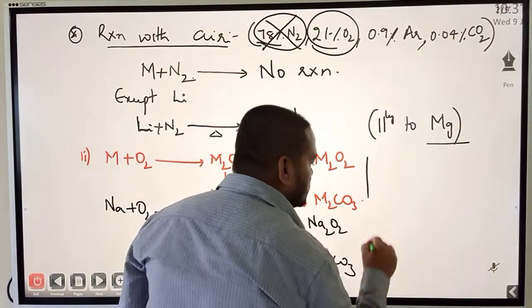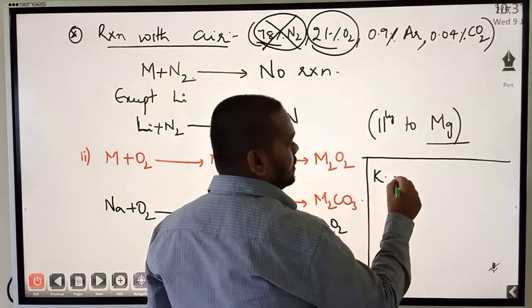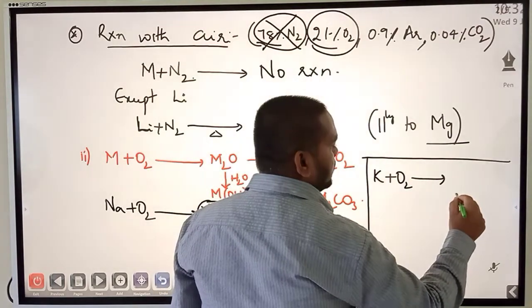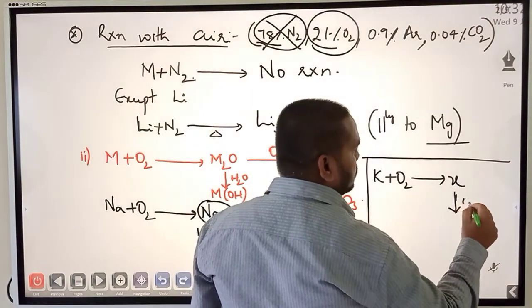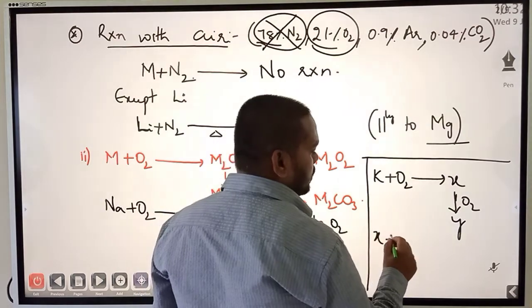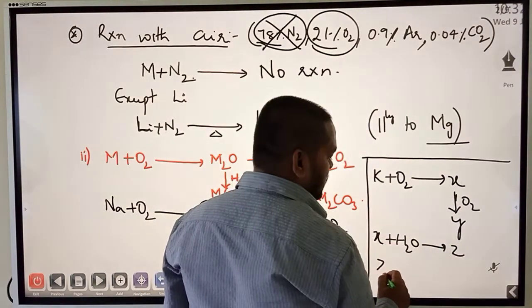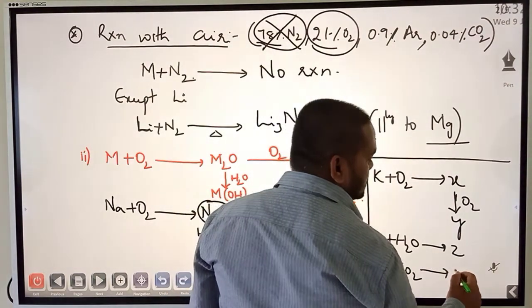If you have understood this, write the reactions with respect to potassium. K plus O2 gives what? And this, let's say X, when treated with further oxygen, will give Y, and X on treating with H2O will form Z. Z on treating with carbon dioxide will form Z star.